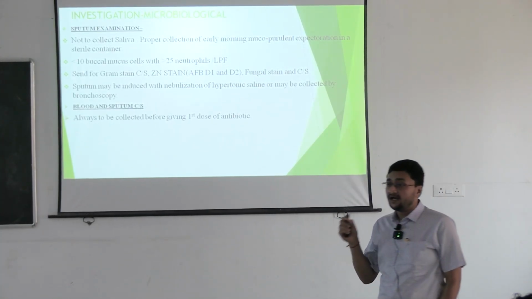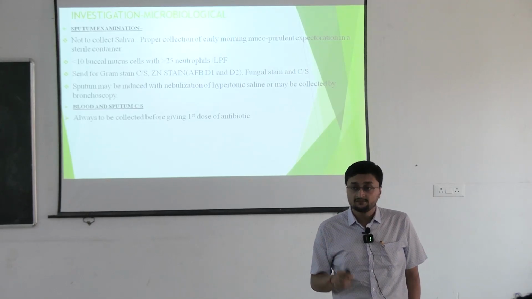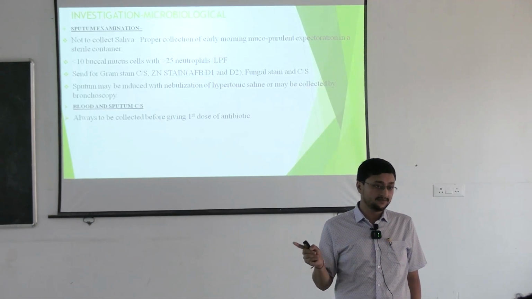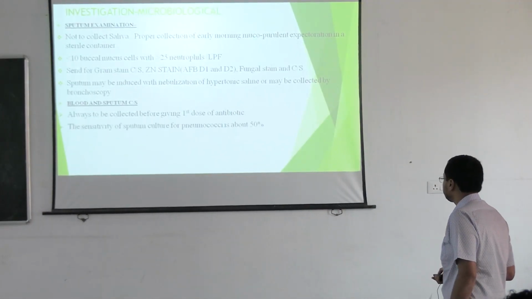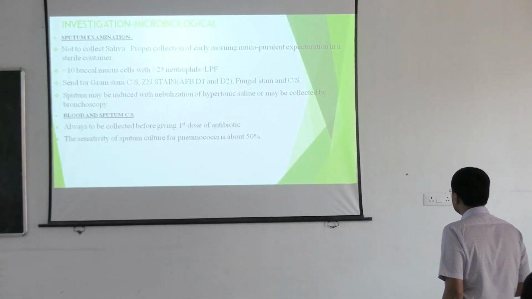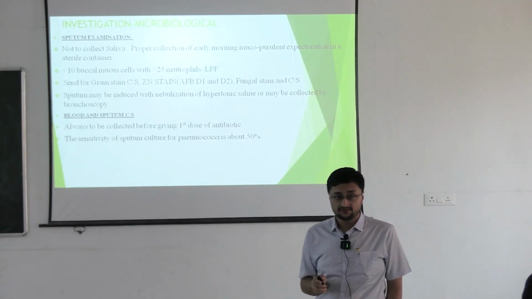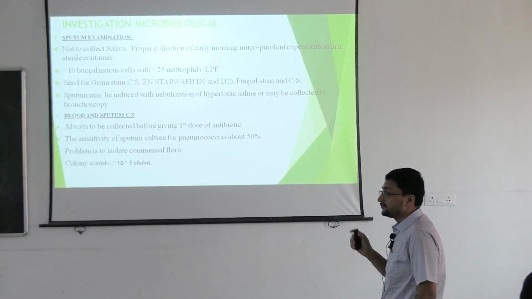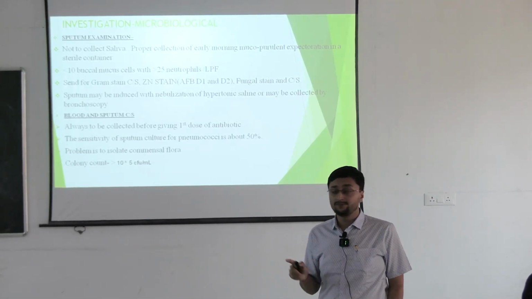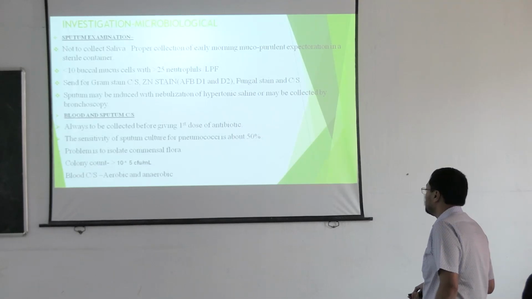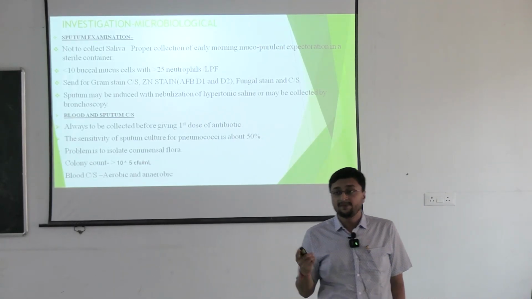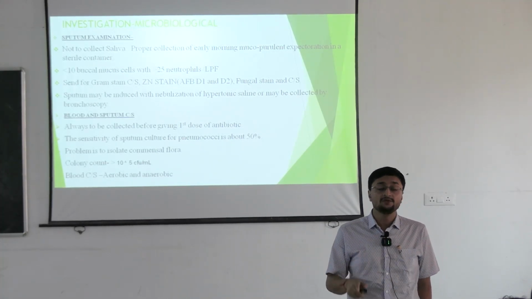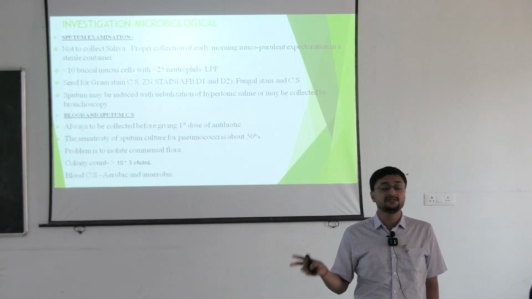So always blood and sputum culture to be collected before the first dose of antibiotic, because first dose of antibiotic দিলে কিন্তু কালচারে নাও আসতে পারে কিছু। So the sensitivity of sputum culture for pneumococcal is about 50%, and colony count should be more than 10 to the power 5 CFU per ml. So in case of pneumonia, if the patient is having severe pneumonia or septic shock, then তোকে কিন্তু blood CS along with blood culture along with sputum culture, both specimen should be sent.